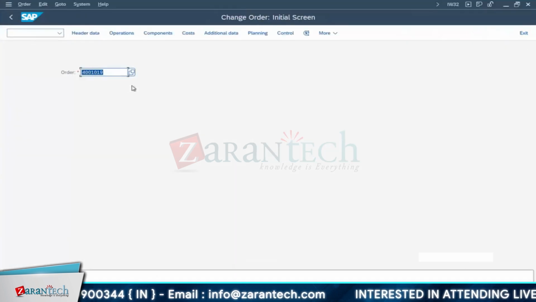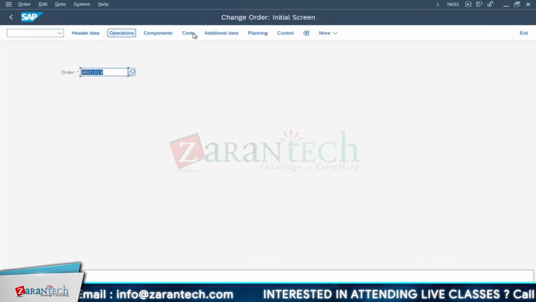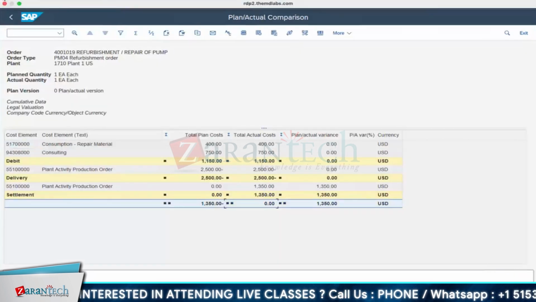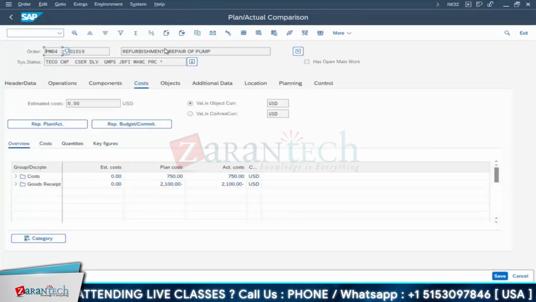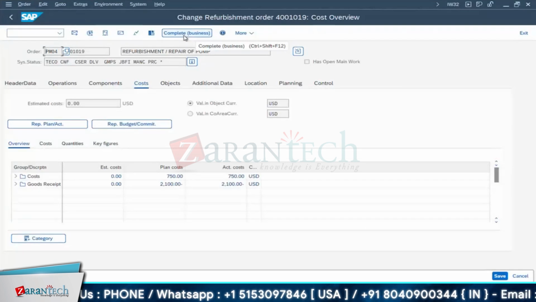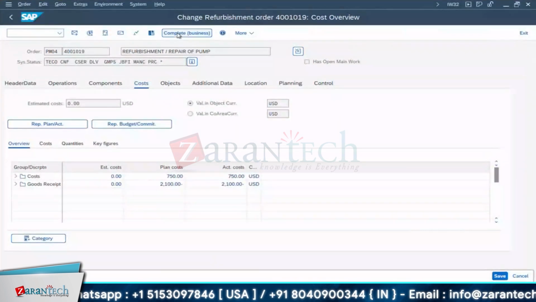First, I'll finish this particular part. Go for your cost part. Go for your report plan bar actual cost. So here it is 0. Then we can go for business complete. Anything else, like some invoice creation, all those things, it will give an error, or else it is fine. You can complete.